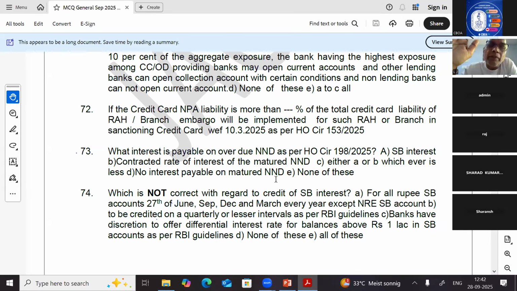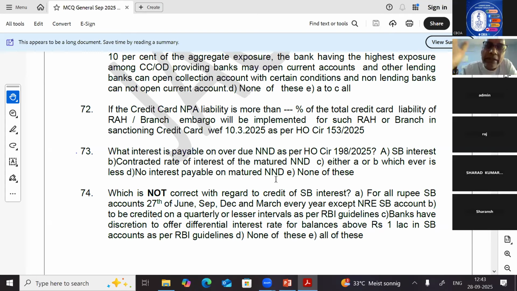If a domestic term deposit is overdue, wherever an automatic renewal facility is there, there is no question of overdue. There are some deposits where there is no automatic renewal facility, special deposits, or customers themselves will open an account without automatic renewal facility. Options are available in CBS. I'm talking about domestic term deposits and NRO term deposits. Then I will come to NRE term deposits.